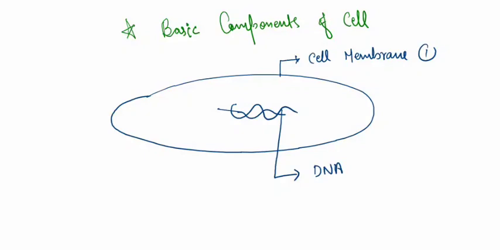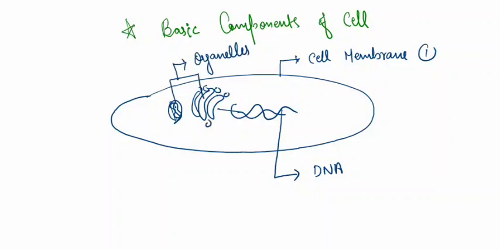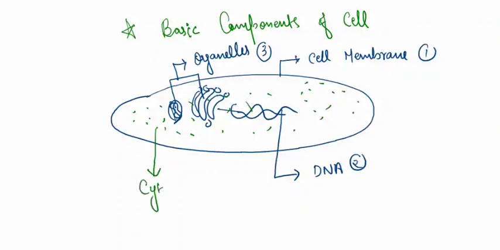It also contains DNA, because as we know, DNA is the hereditary unit. If the information present in one cell is passed on to another cell, that is because of DNA. All cells contain organelles. Organelles perform various functions, but it depends upon whether the cell is prokaryotic or eukaryotic. Then it contains a gel-like matrix known as cytoplasm, in which the different organelles, our DNA and other things are embedded. So this is the basic composition.